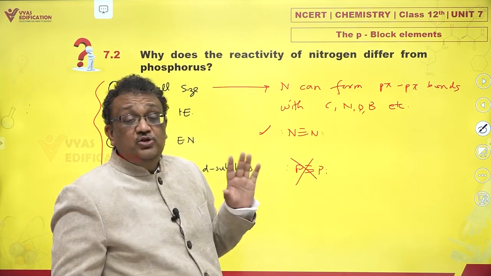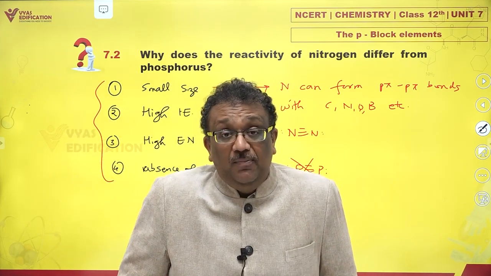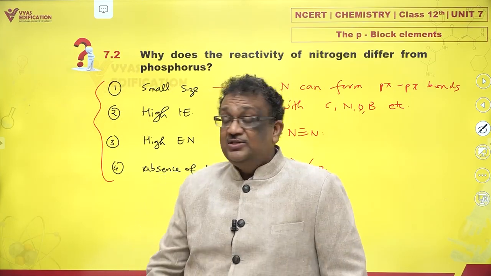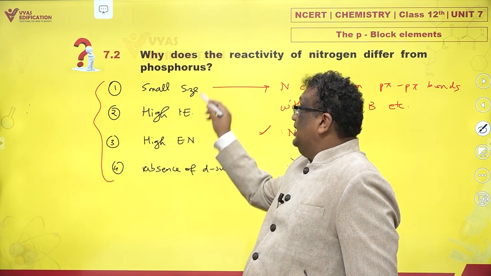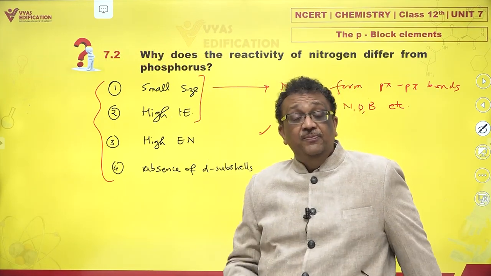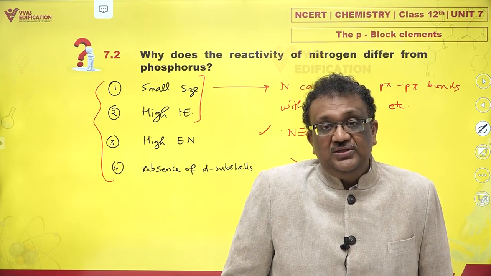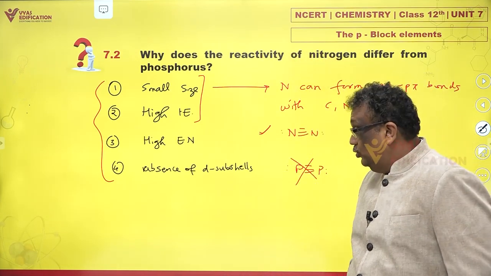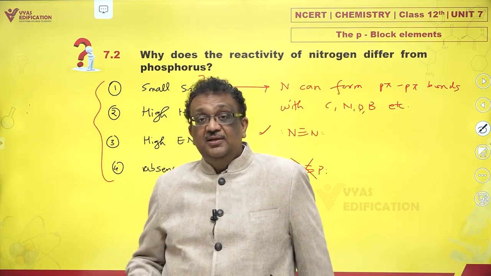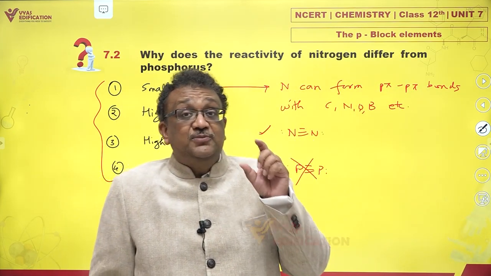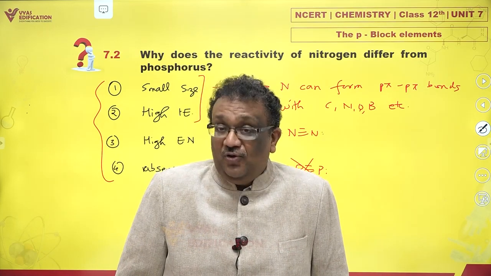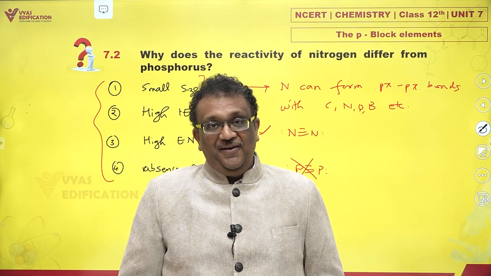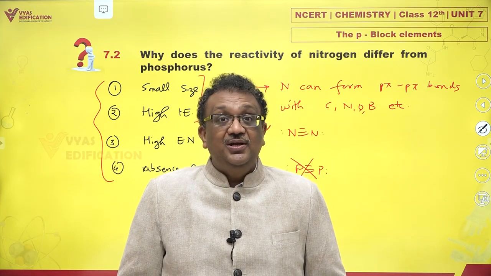So you find nitrogen is capable of forming double and triple bonds while phosphorus cannot, and that is the first very major difference. The reason is the small size and high electronegativity of nitrogen as compared to phosphorus. That is why the first difference comes here. Also, when you talk about d subshells, nitrogen cannot expand its octet. So phosphorus can form PCl5, nitrogen cannot form NCl5. That again is a major difference.